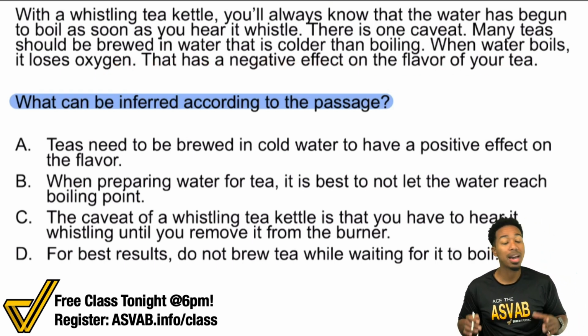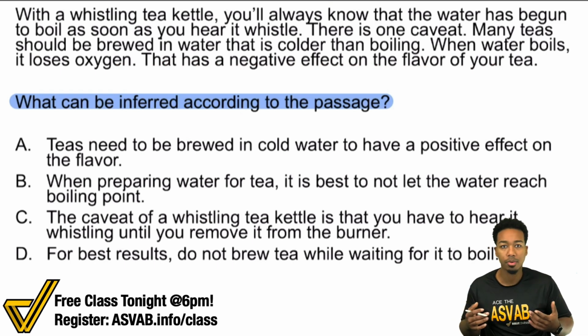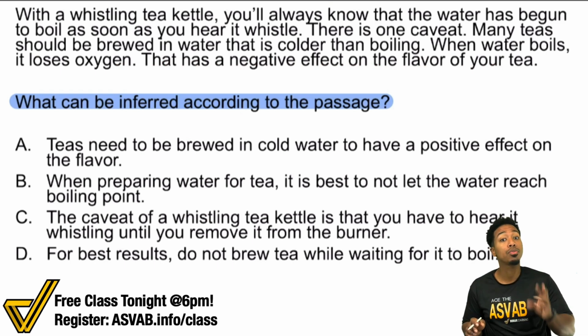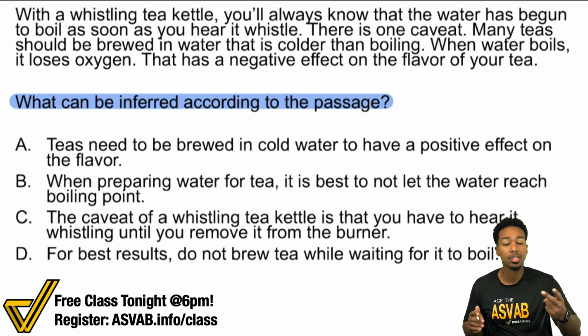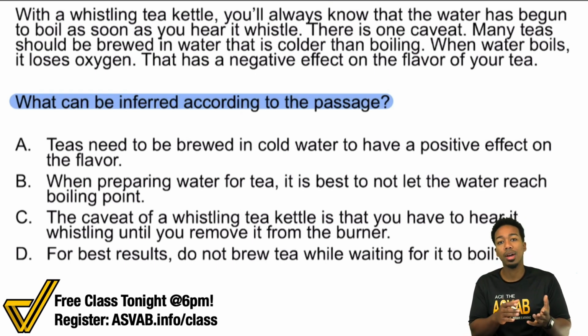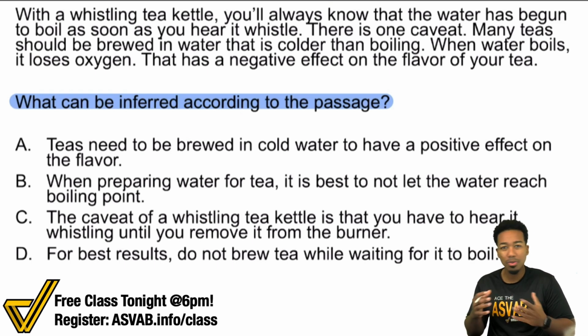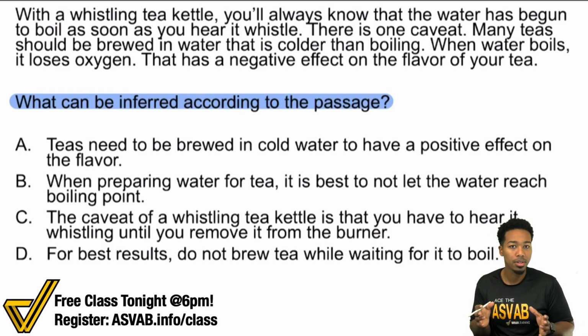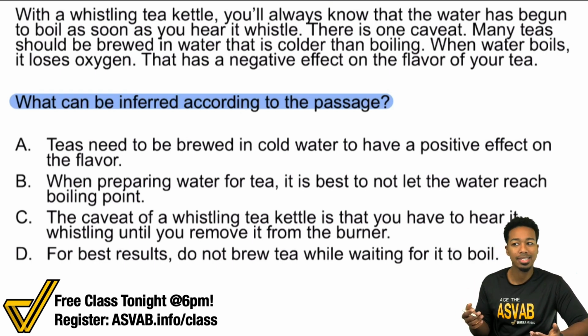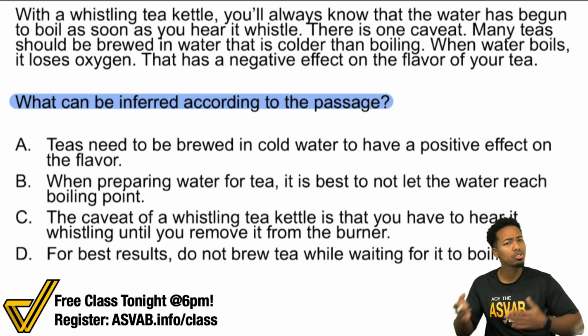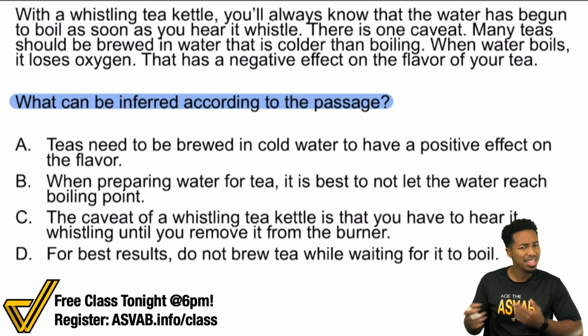So if you need to read the passage one more time or skim it one more time, that's fine. Remember that you have 2 minutes per question for paragraph comprehension. So it's a really good idea to go ahead and read it first, really get the context, really get the story of what's going on, and maybe read it one more time if you need to. But what we're going to do now is we're going to read the answer choices, and we're going to go back and see, okay, does the passage support this answer or not? That's what we're going to do now.